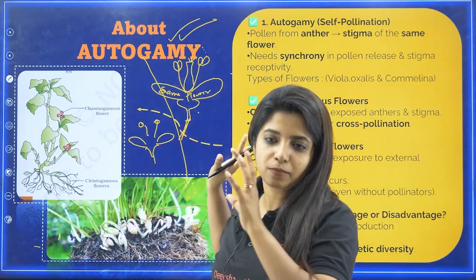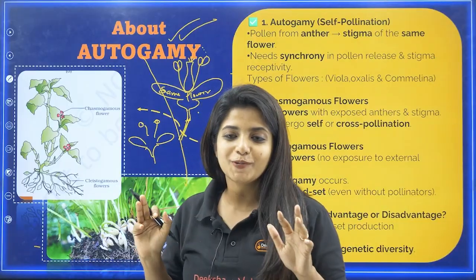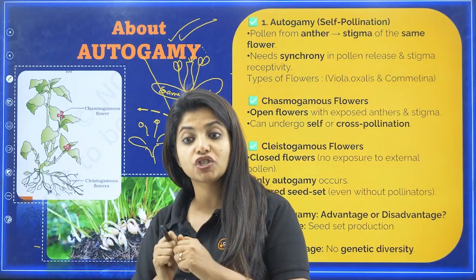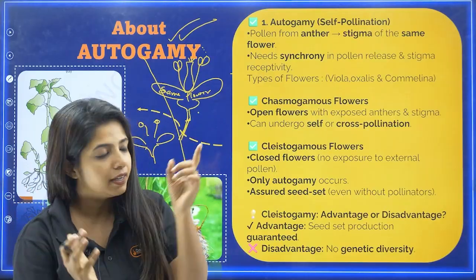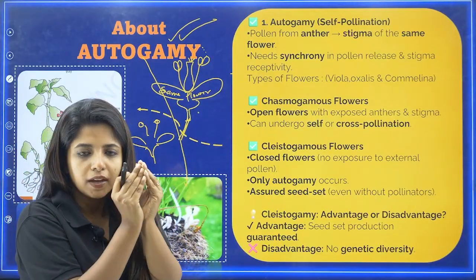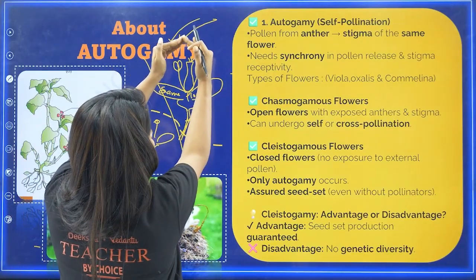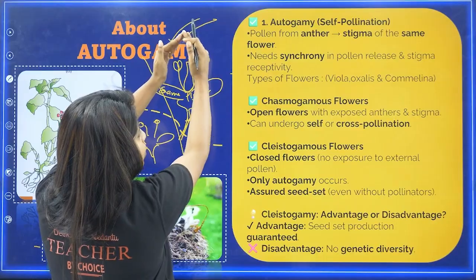So I will also teach just like your NCERT, okay. So there are 2 types of flowers. One is cleistogamous flower, another one is chasmogamous flower. Chasmogamous flowers are the ones which are open like this, and cleistogamous flowers are the ones which are closed. So just imagine this thing is closed. What happens? Still the stamen, still the pistil is there within it, right?